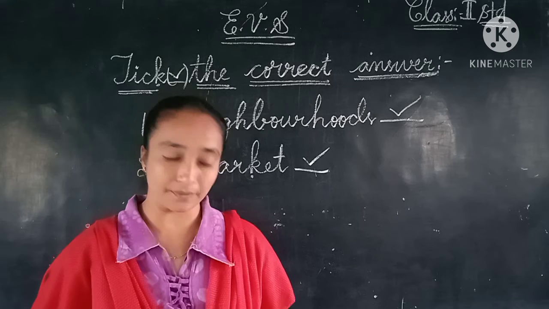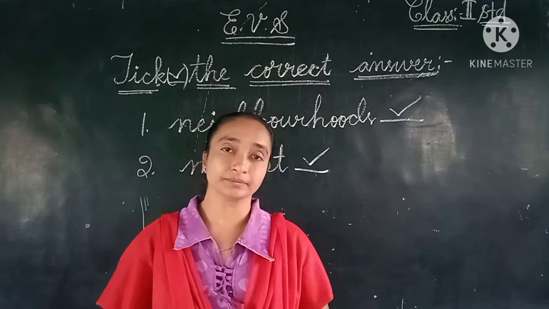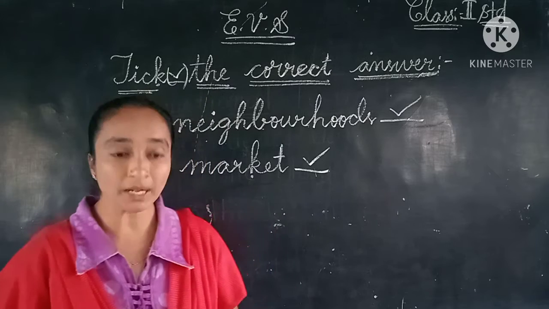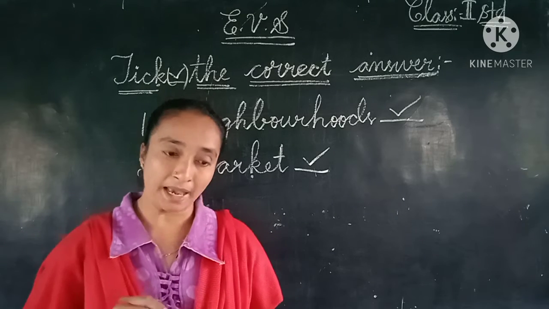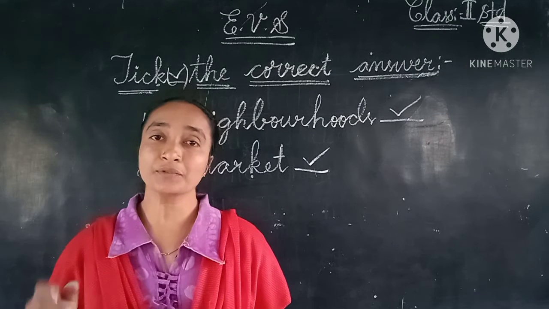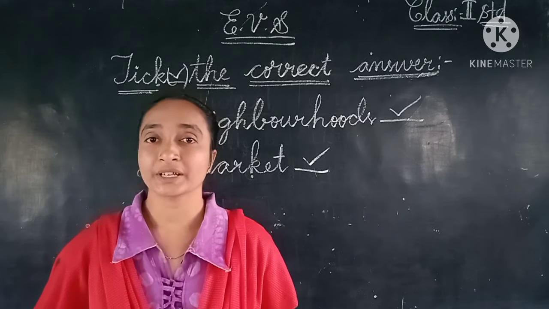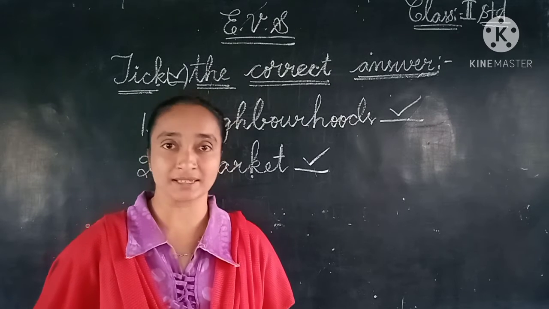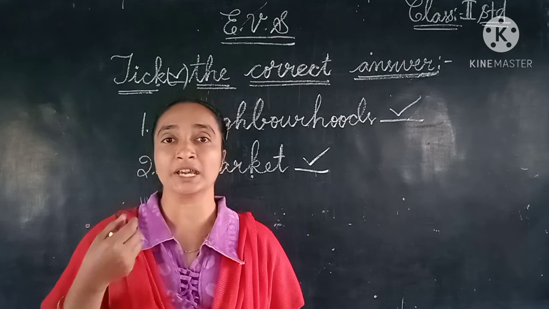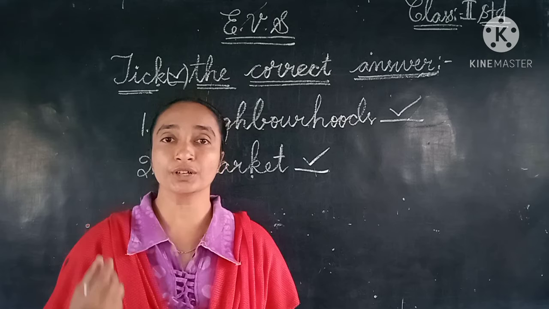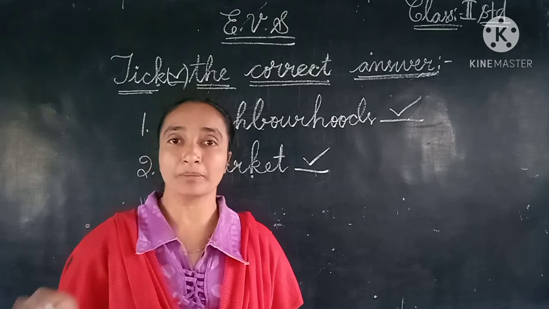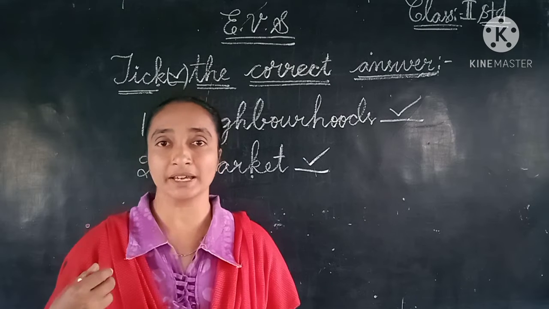Now the third one, the last one. Only 3 blanks they have given, children. An ATM is an automatic machine. It's an automatic machine of a bank, market or hospital. So where can we find the ATMs? Yes, near the banks. Through this machine we can take out our money. Here we don't need the bank also. Suppose in any emergency the bank is closed, then also we can use the ATMs.